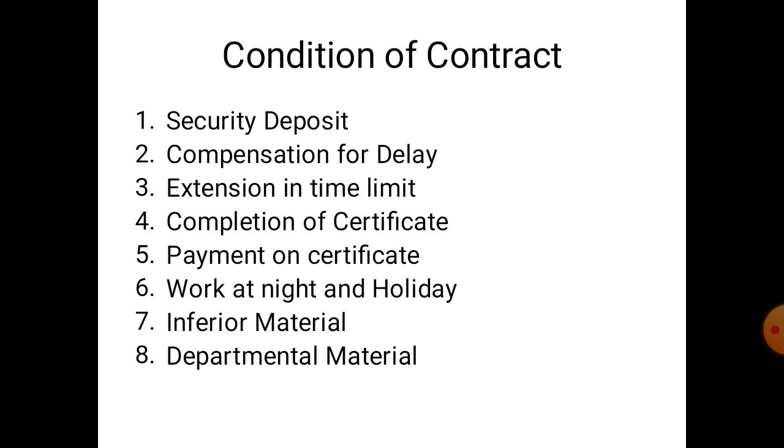So here all the material supplied to the contractor shall remain the absolute property of the government and shall not on any account be removed from the site of the work and shall at all times be open to inspection by the engineer in charge or his authorized person.